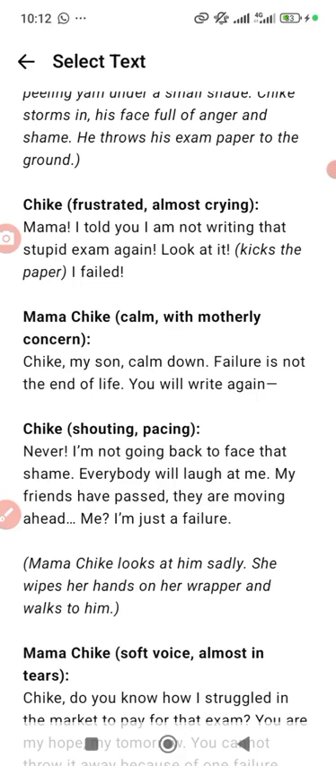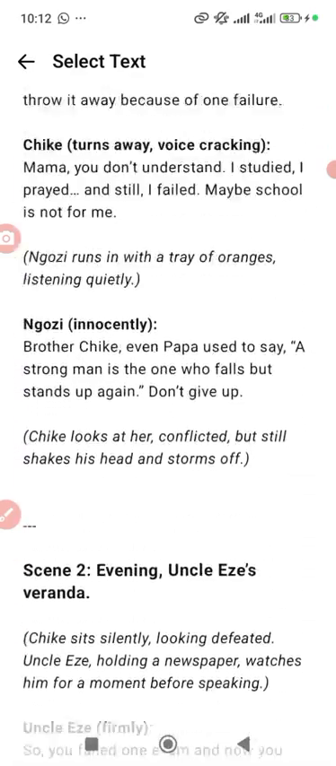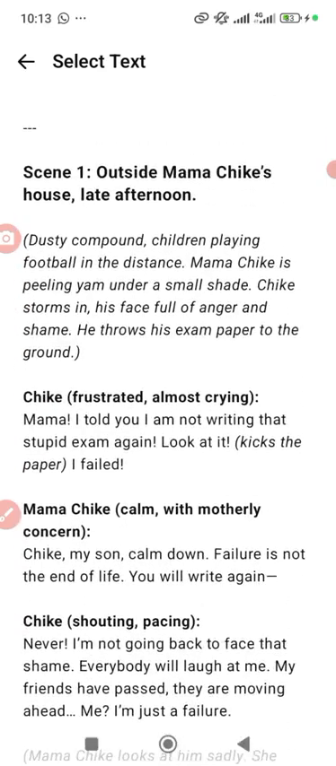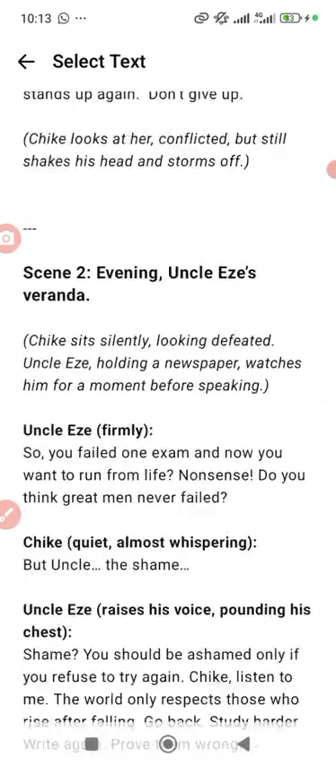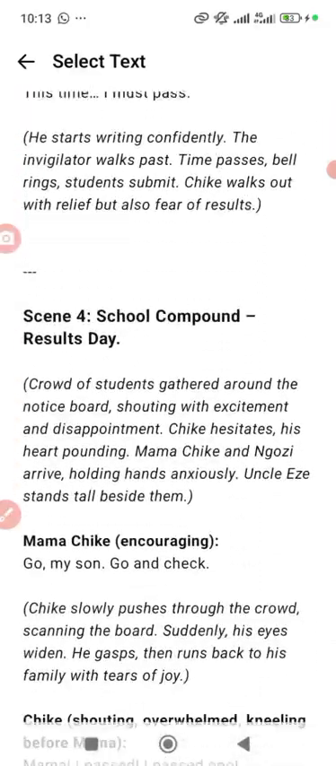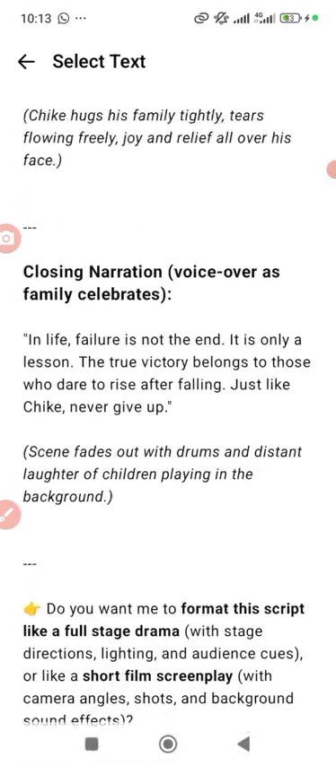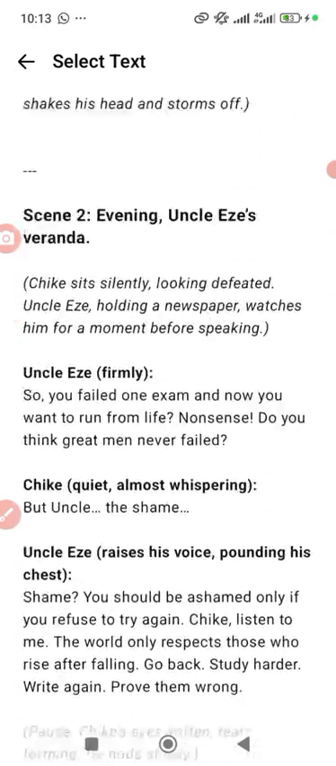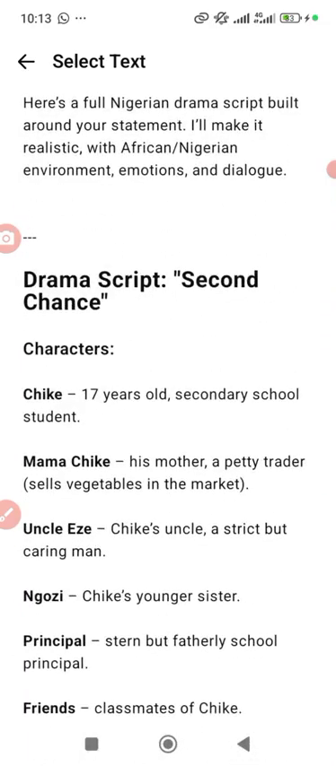But I don't want the video to be too long. You can see how perfect my script is. You can see my scene 1 laid out very well. You can see my scene 2, scene 3, and I think scene 4. If you want to put narration, it depends on you. And if you don't want it to come in the form of drama, maybe you want it to come in the form of stories, it can also come in the form of stories.